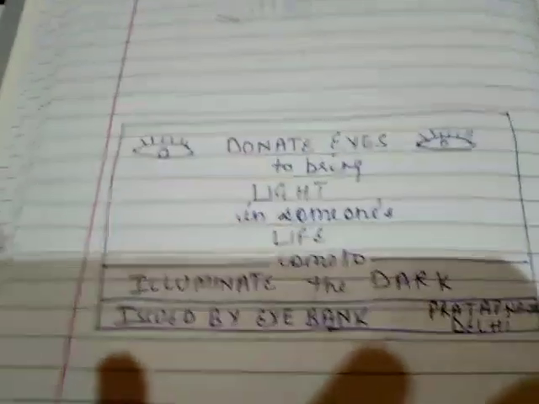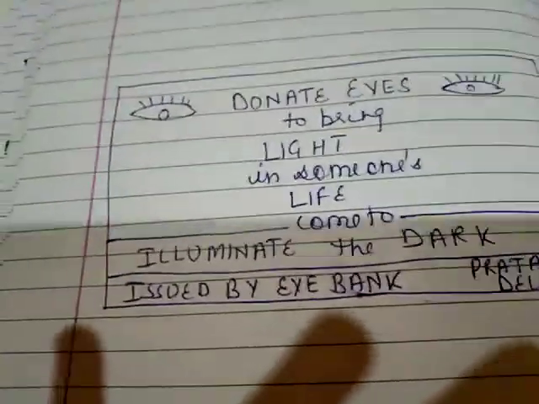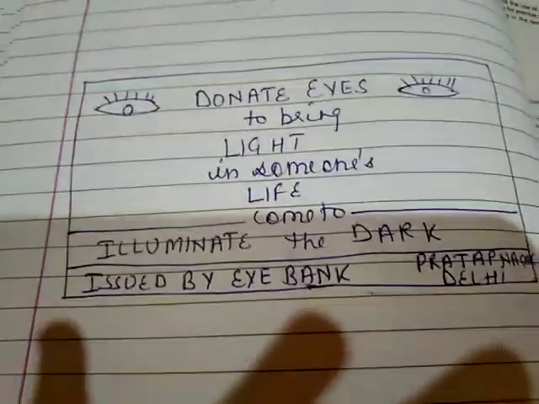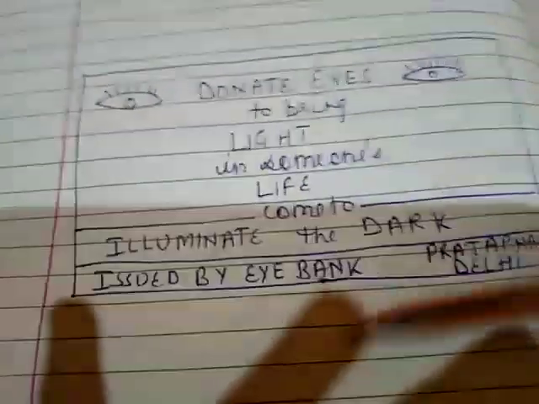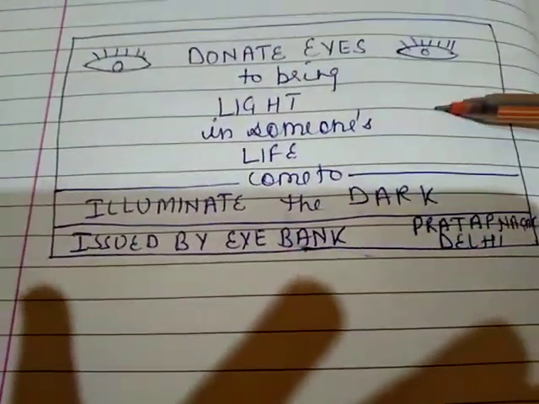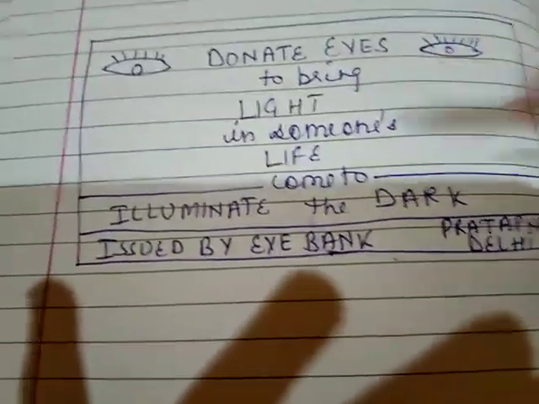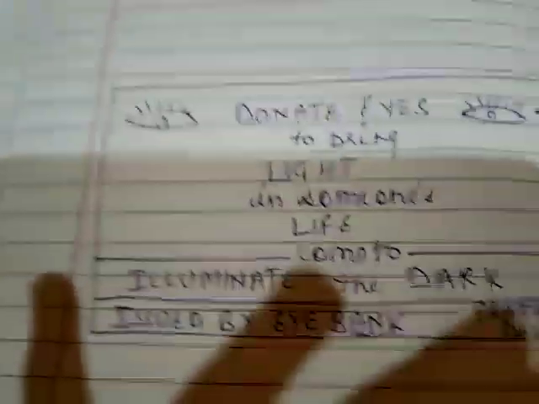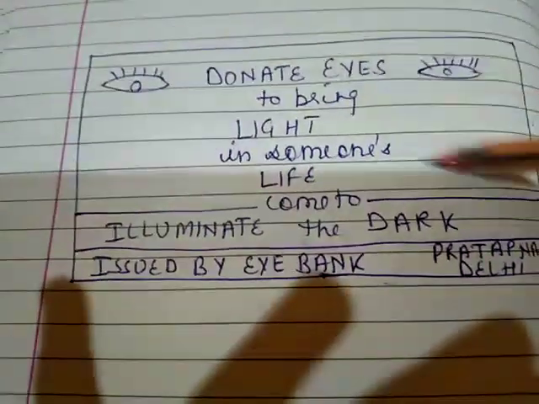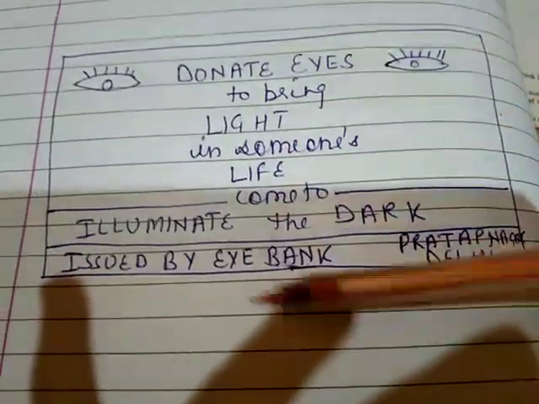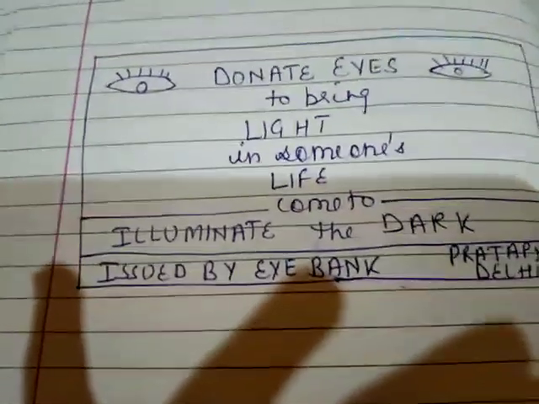I will tell you what the main features of a poster are and how you are supposed to highlight the points in the poster. I have made a poster. For example, a poster can be a colorful one and it can be a black and white one. So, this is a poster that I have made for the donation of eyes, to encourage people to donate eyes. You can use pictures, you can draw something, and you can use some slogans also.